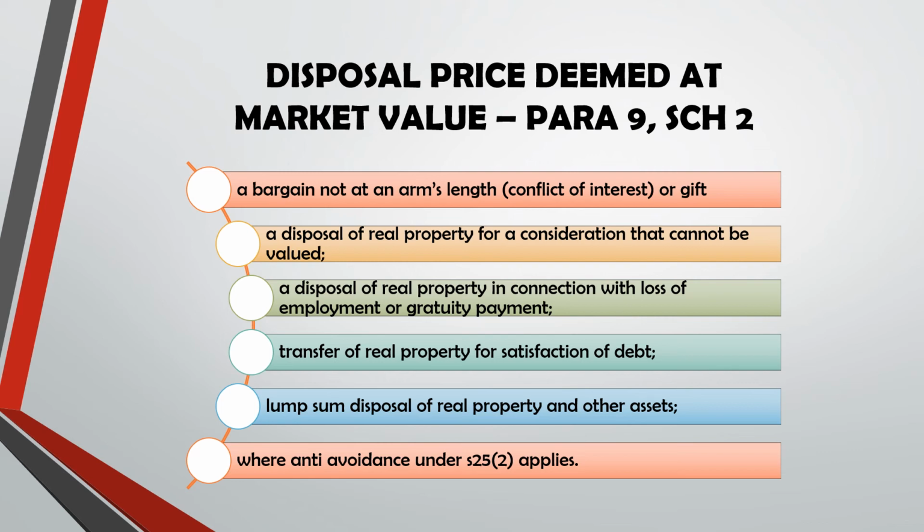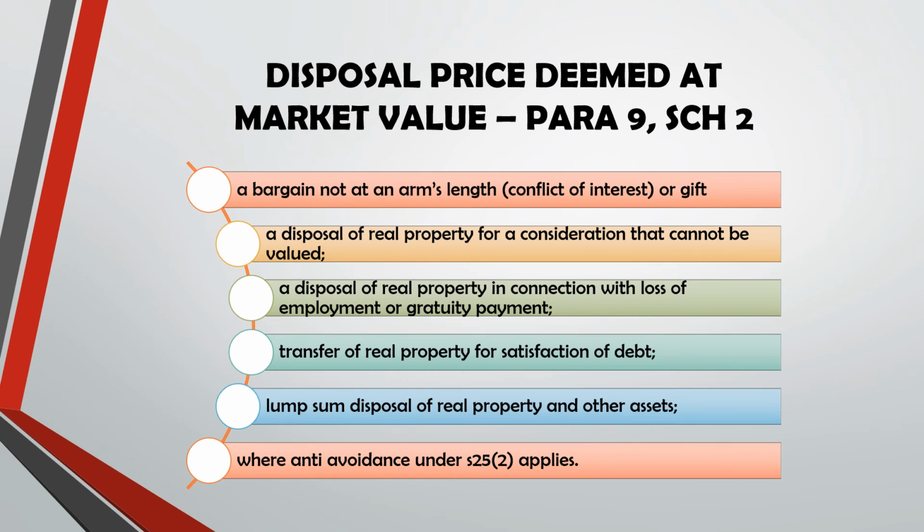So first, when the transaction is a bargain not at arm's length, which is when there is a conflict of interest, or a gift transaction. I will explain this later. The second one is when there is a disposal of real property for a consideration that cannot be valued. You want to dispose your real property, but you don't know what will be the value for the disposal. So you will take the market value of the real property.